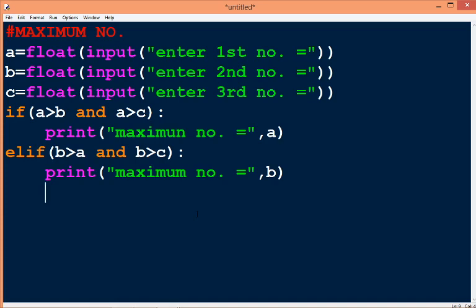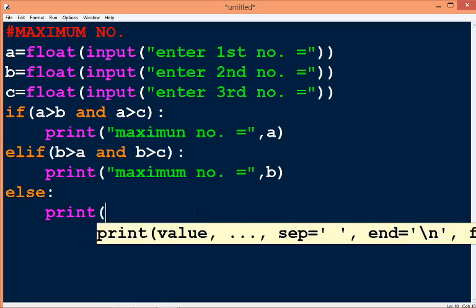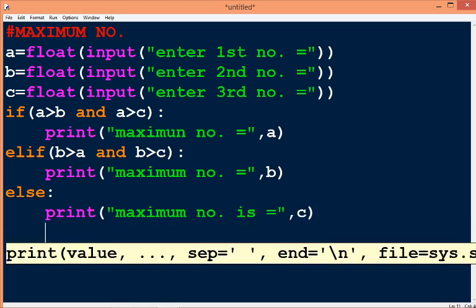And suppose if A and B both are less than the other two, then by default C is the maximum. So for the default condition we use else. In this statement we will write the default condition, that is here print maximum number is equal to C. That means C is the default condition.